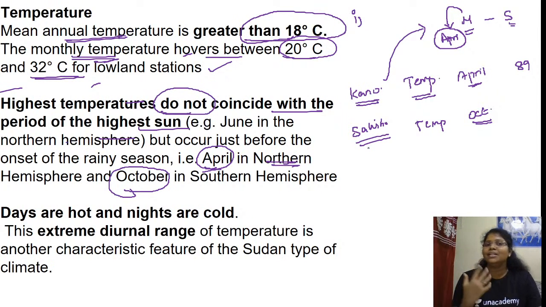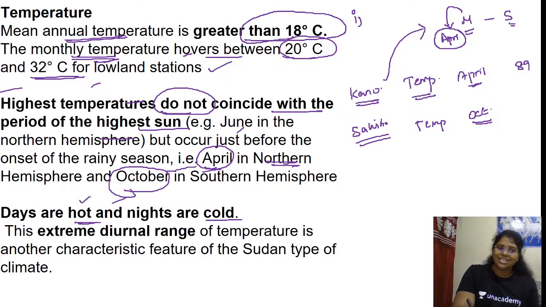In the northern hemisphere, the rainy season is from May to September. In the southern hemisphere, the rainy season occurs in the winter season. So in October, that is, rain starts in November, meaning just one month before the rainy season is October. Is this point clear? Then days are hot and nights are cold, because we have only two seasons, summer and winter.